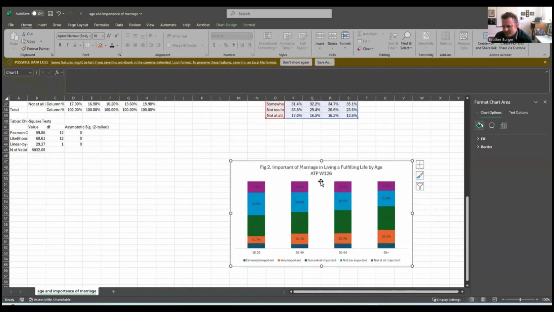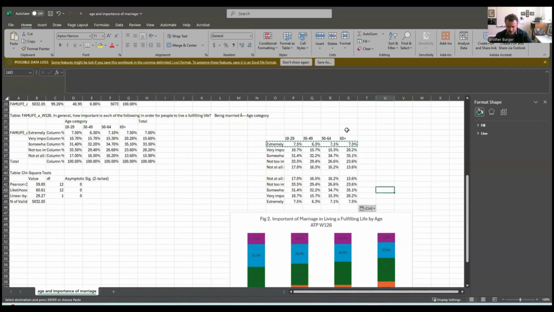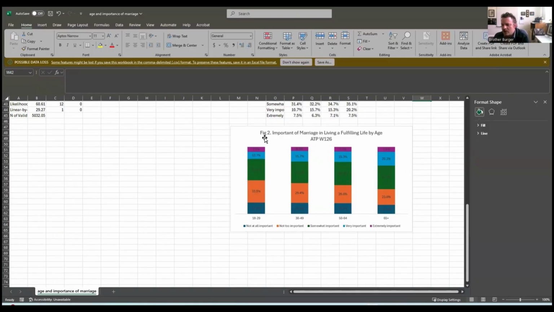And I don't like how it's reversed. So let's swap it just real quick. Oops. Oh, this one needed to go there. There. There. There. There. And there. Okay. And then we'll put the age here. I guess we could just move it down. All right, there we go. Now we go from not at all important to extremely important.